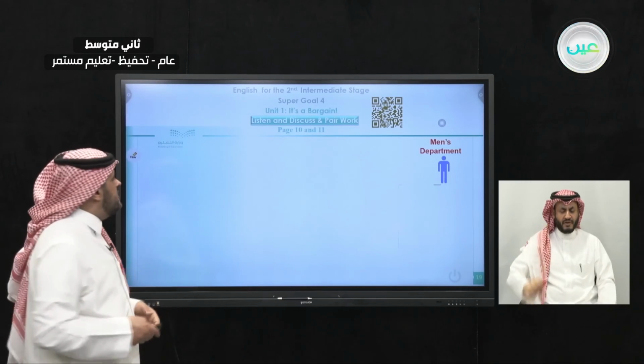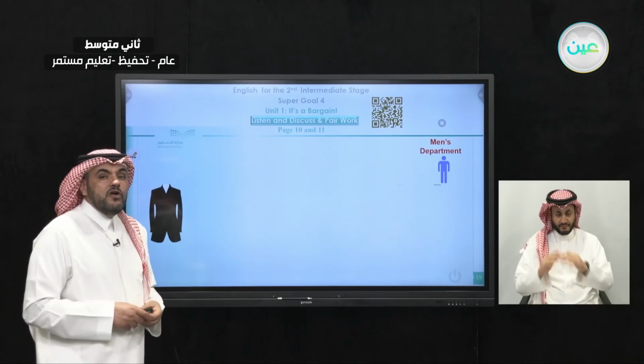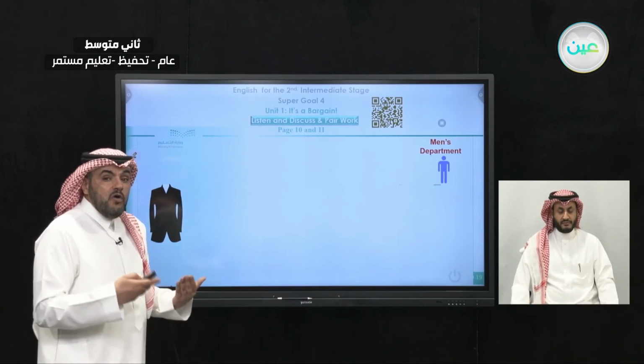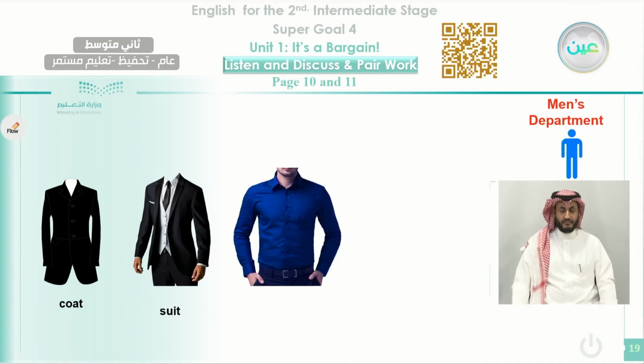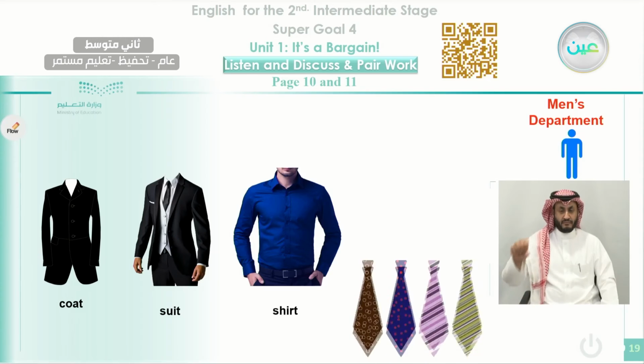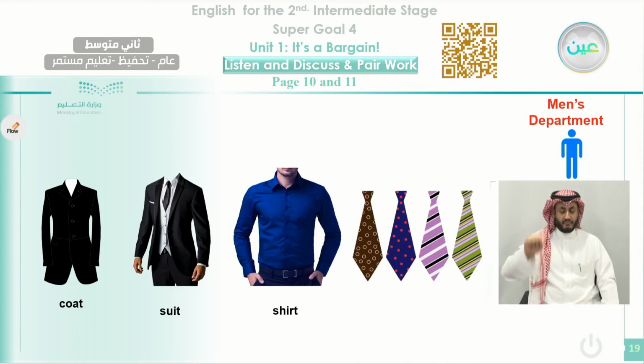Now we move to the men's department. Try to remember what these pictures are. This one, what do you call it? Also, we call it a coat. This one, what is it? Very good, that is a suit. And here we call this one what? Very good, we call it a shirt. And these, what do you call them? They are ties. Very good.